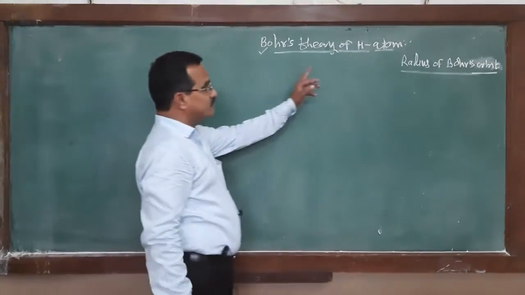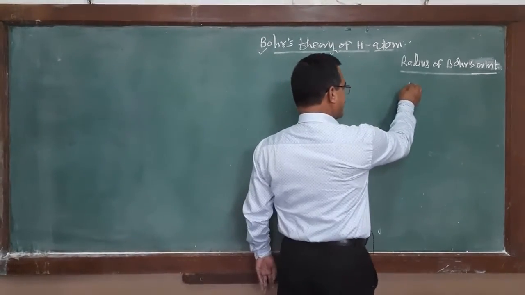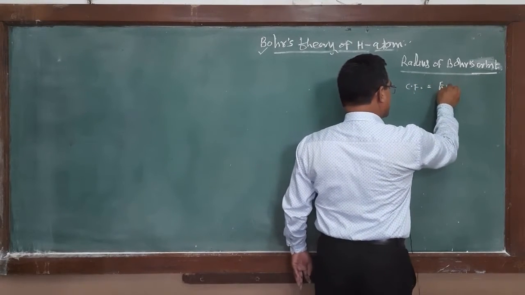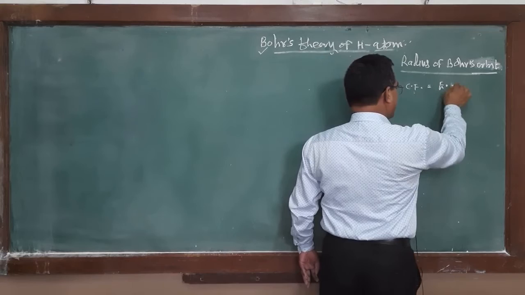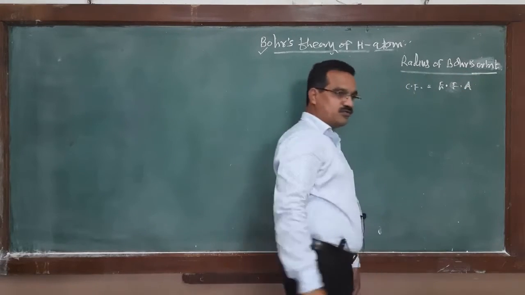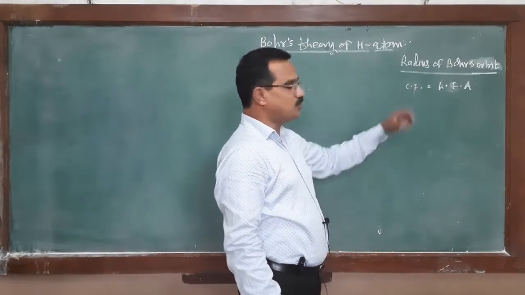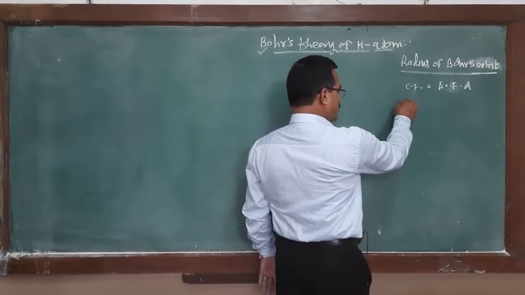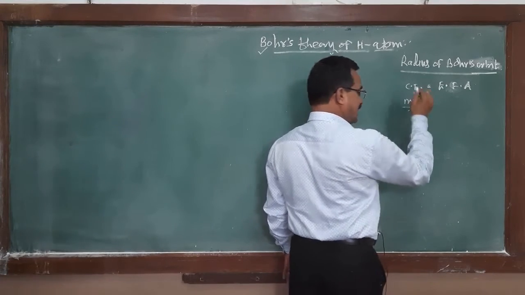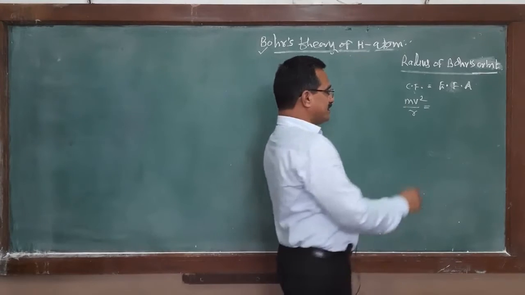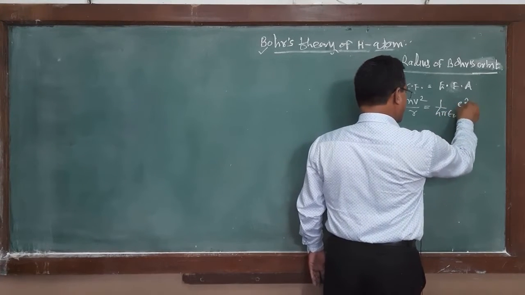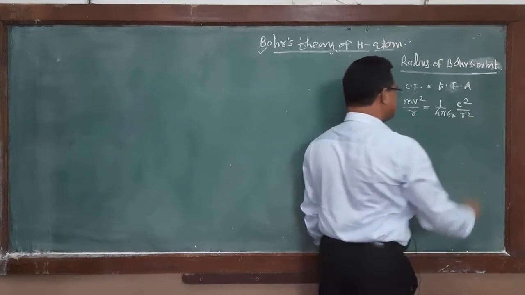According to the first postulate, centripetal force is equal to the electrostatic force of attraction. According to the first postulate, centripetal force mv square upon r must be equal to the electrostatic force, 1 upon 4 pi epsilon 0, e square upon r square.